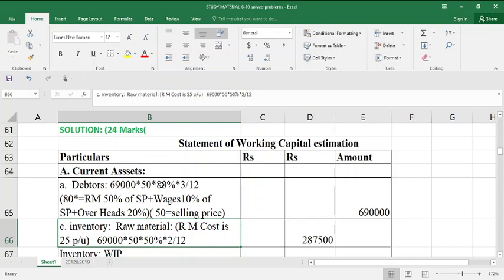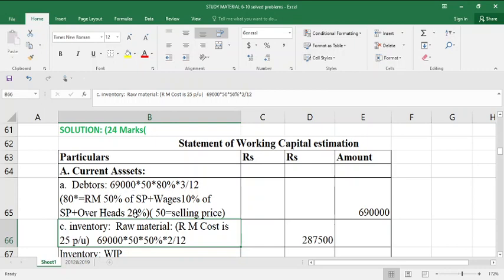Into 80% is nothing but what? 80% of selling price is cost of sales. This 80 is nothing but, of the selling price 50, only 80% is taken as cost of sales. That means the remaining 20% is profit. How this 80% came, I have given in the bracket the detailed information. Raw material is 50% of the selling price. It is given in the problem. Raw materials is equal to 50% of selling price plus wages is equal to 10% of selling price plus overheads is equal to 20% of selling price. So 50 plus 10 plus 20 is equal to 80% of the total selling price constitute the part of cost of sales.